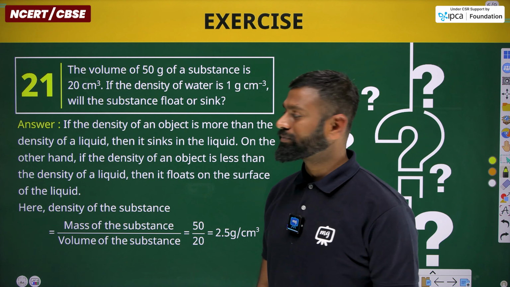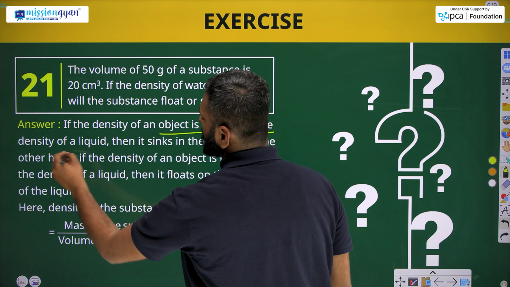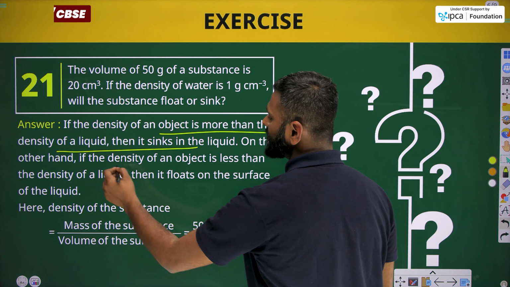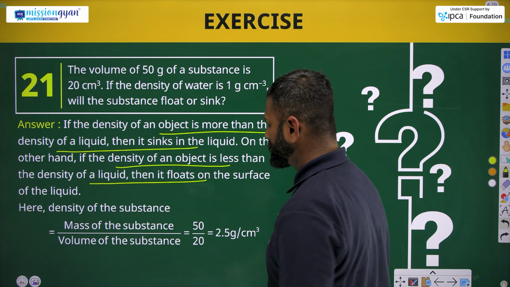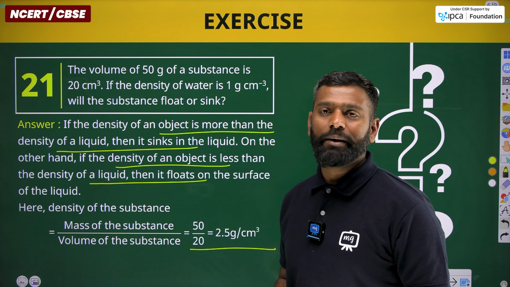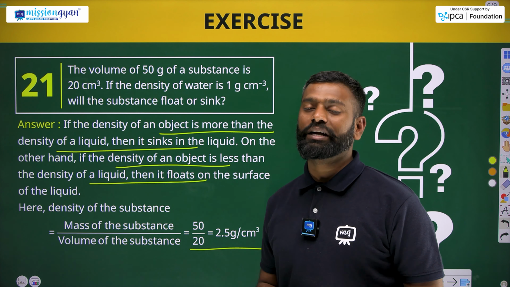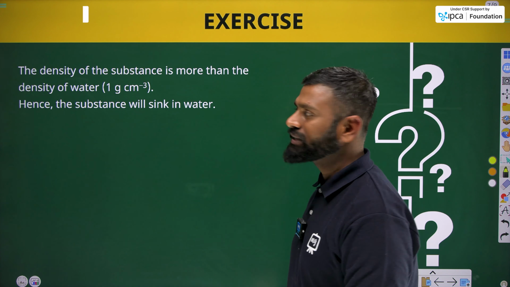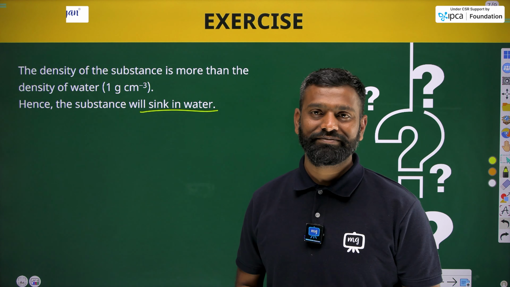Let's check the answer. If the density of an object is more, then the object will sink, and if the density of an object is less, then the object will float. By solving this, we get 2.5 gram per centimeter cube. The density of the object is much larger than that of water. Due to this, it will sink. Let's move to the next question.